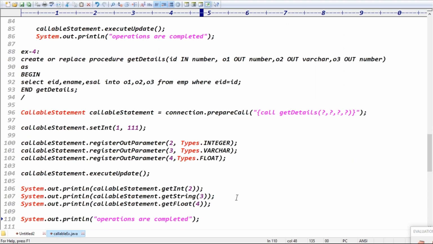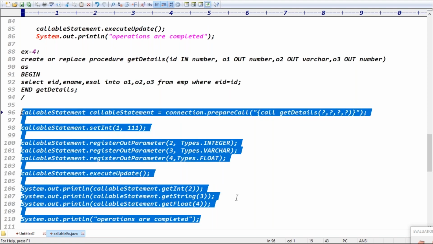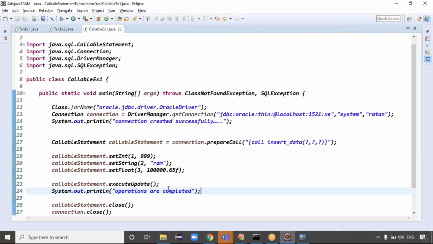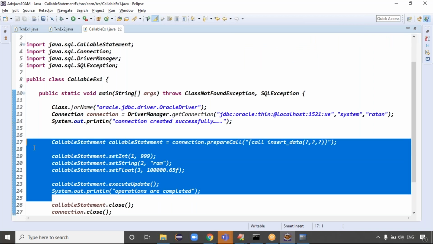How many parameters you registered, we have to get the data from those registered parameters, right? Are you clear now? That's it.